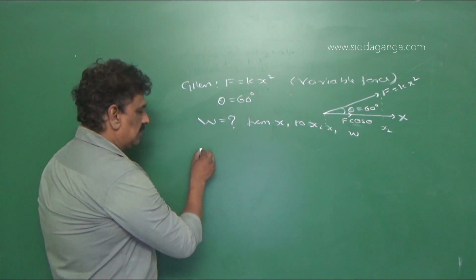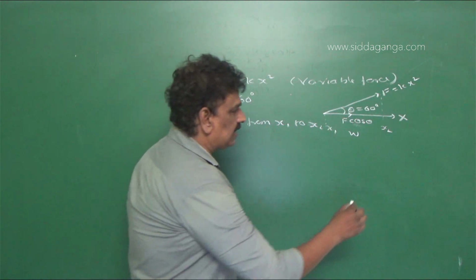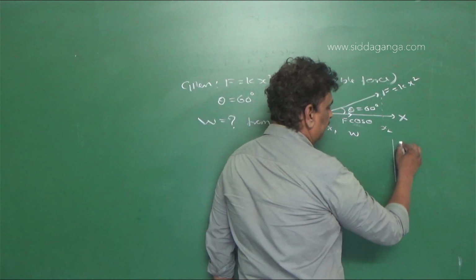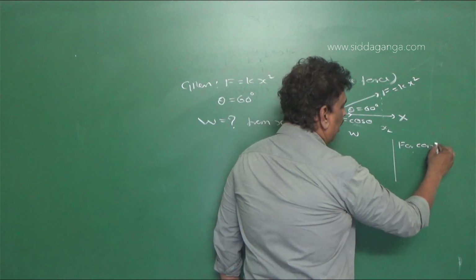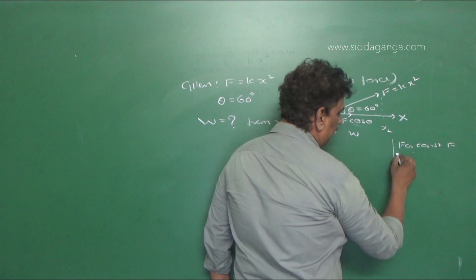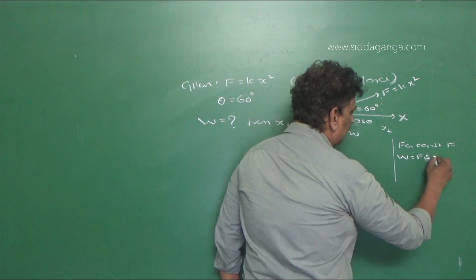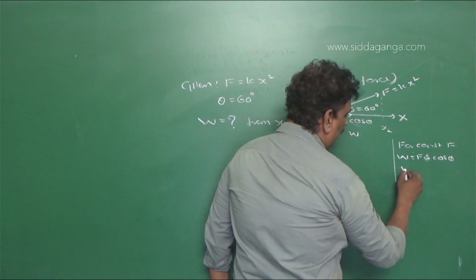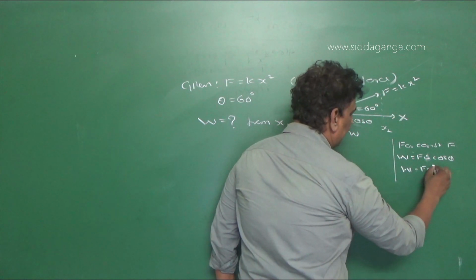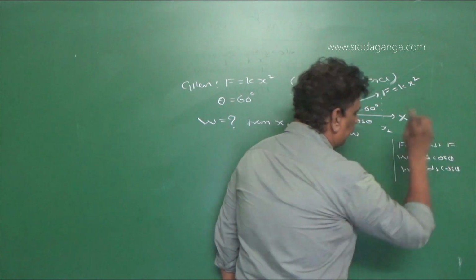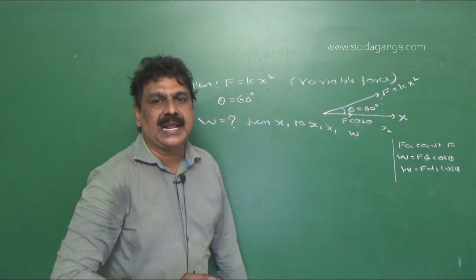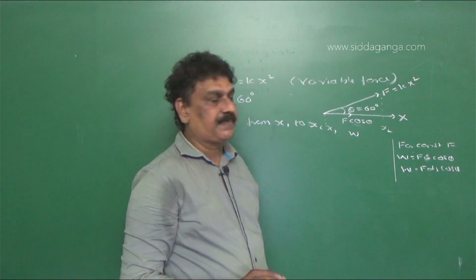Therefore, for work done by a constant force F, work done is equal to Fs cos theta, or work done is equal to F ds cos theta, where ds is a small amount of displacement.